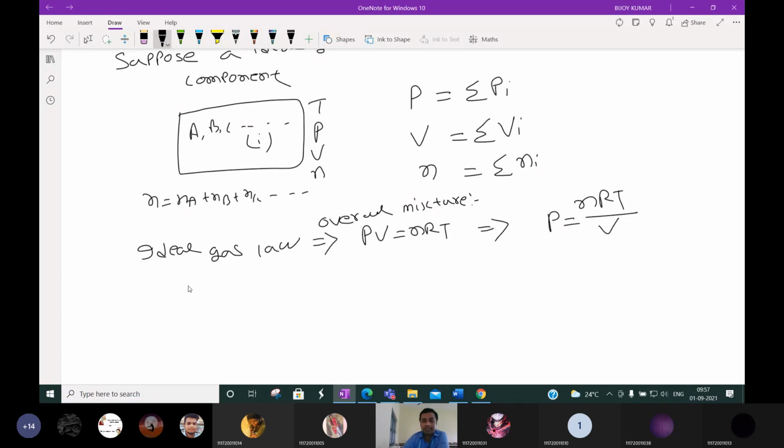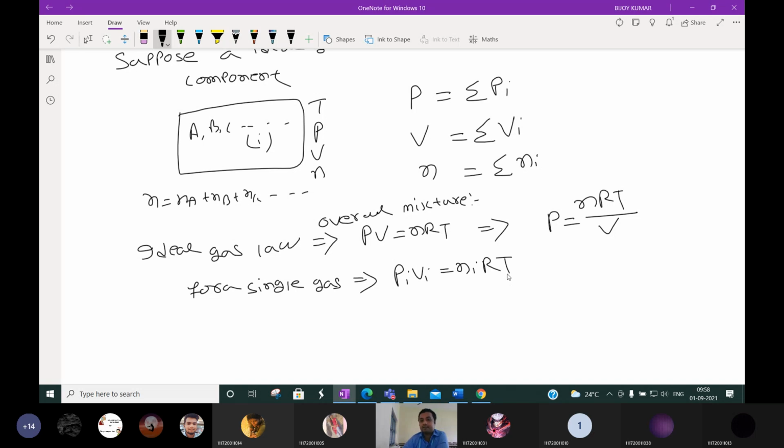So for a single gas, what can we write? For the I-th component of gas, Pi Vi is equal to Ni RT, where R is always constant.